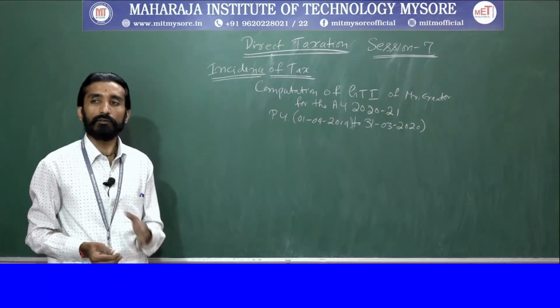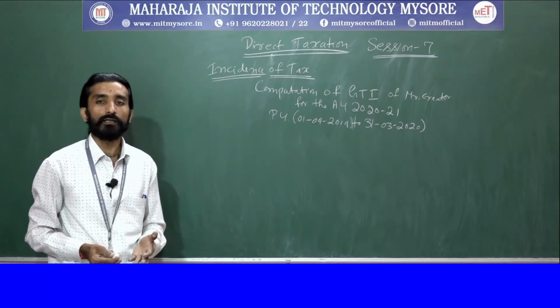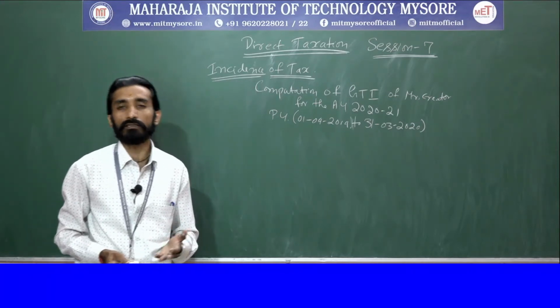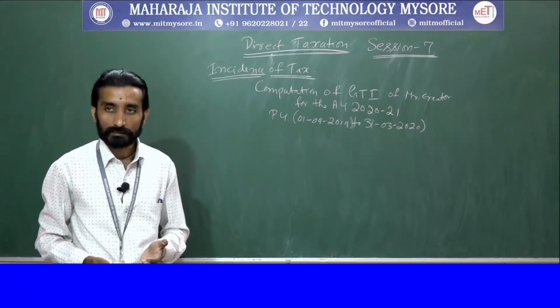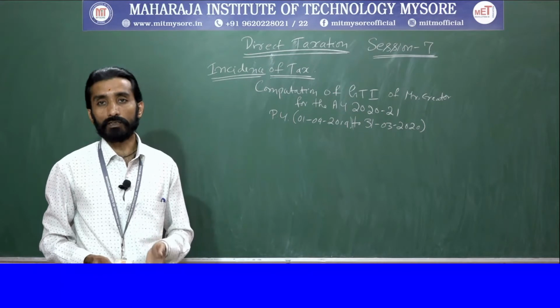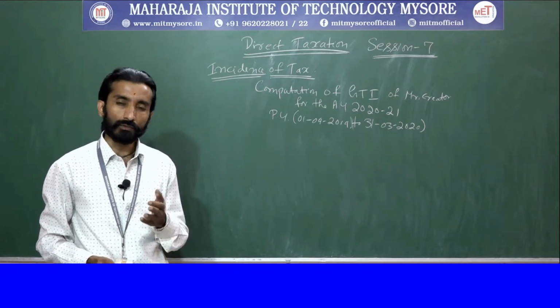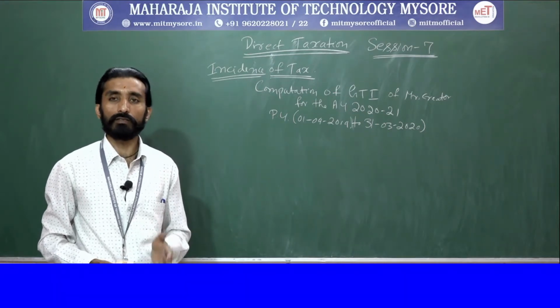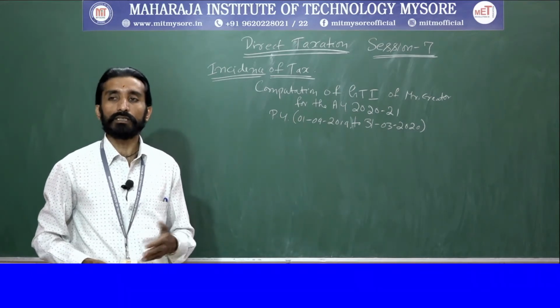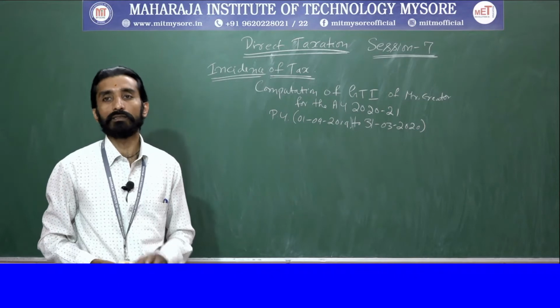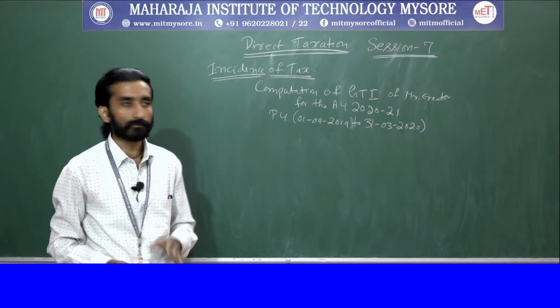In some cases they might ask you only for non-resident, or only for resident but not ordinarily resident, or only for resident and ordinarily resident. At that point of time, you need to recall the table of those 7 points and, based on that, check whether it is chargeable to tax or not.